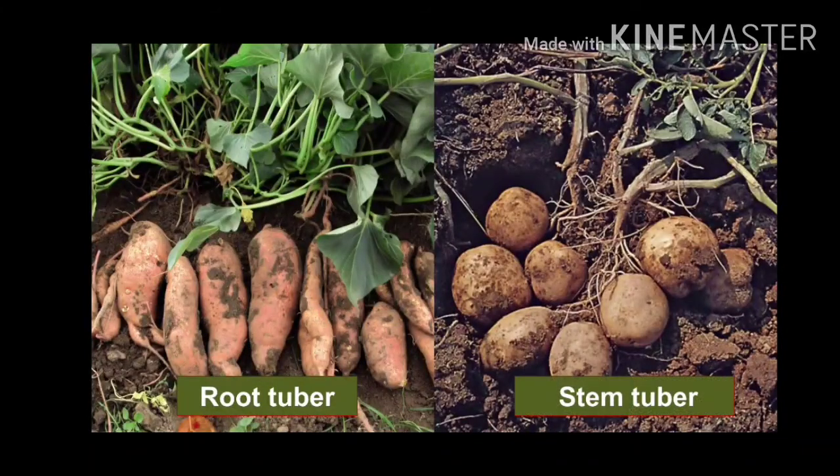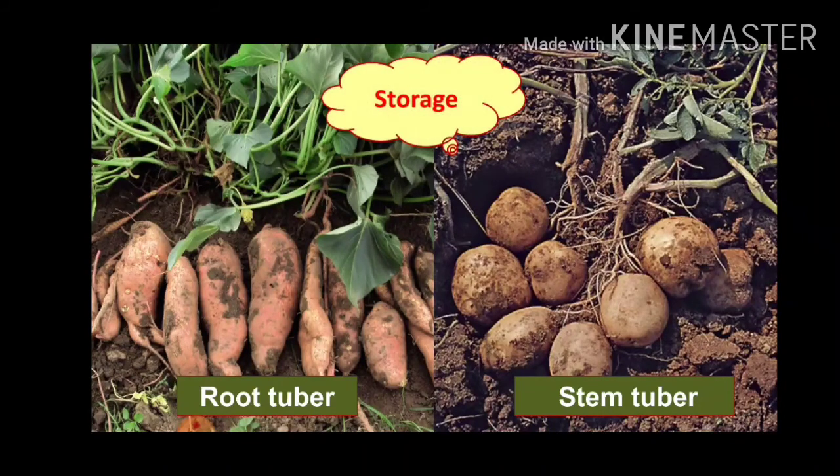The root tubers and the stem tubers. As the name itself mentions, this is root and this is stem. So they are two completely different structures. Yes, but both are present underground, and what are both modified for? They are modified for the purpose of storage.